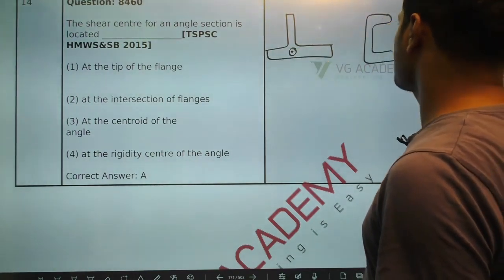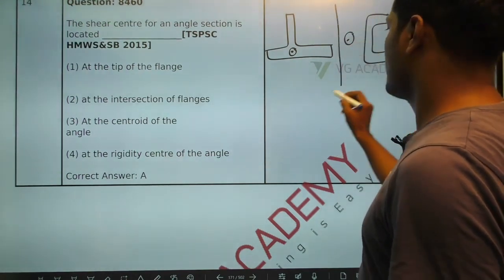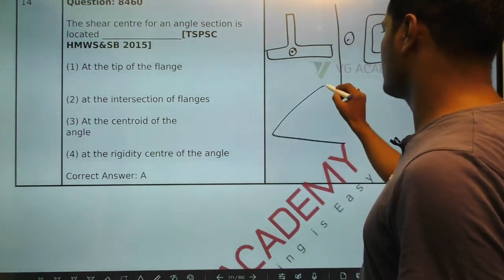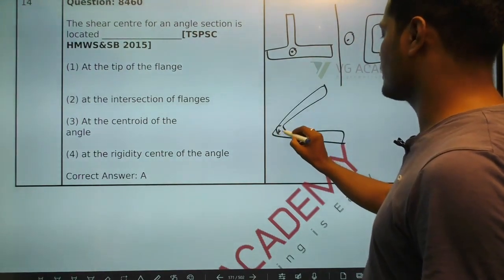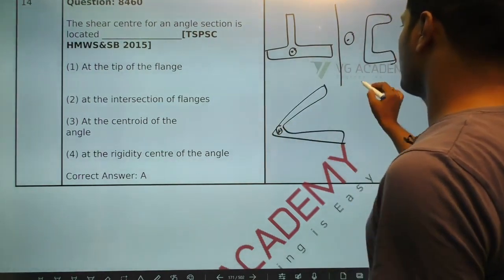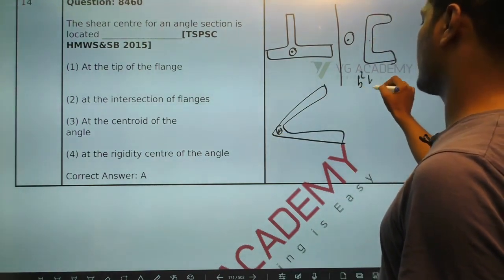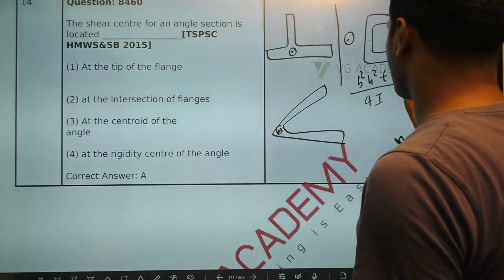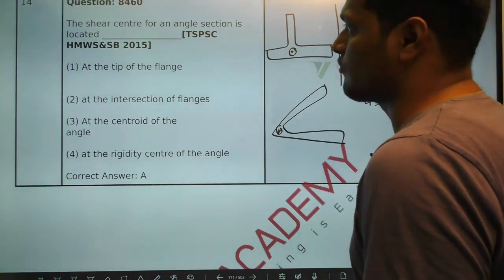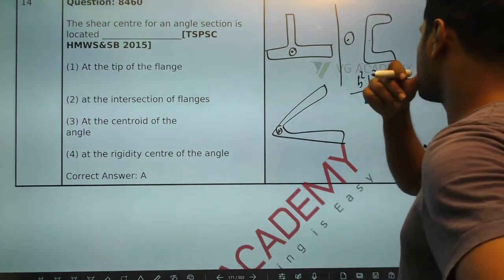For channel section, this is somewhere here, and for angle section, it is at the intersection point. These three are very, very important, and there is an approximate shear center distance also we can calculate: b square h square T divided by 4I. This is the approximate formula to calculate the shear center distance.